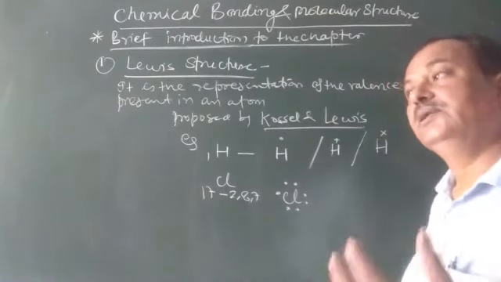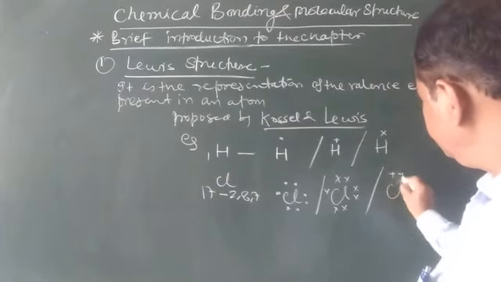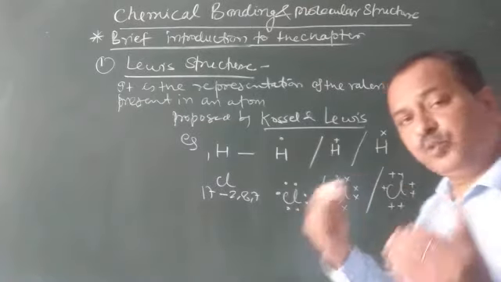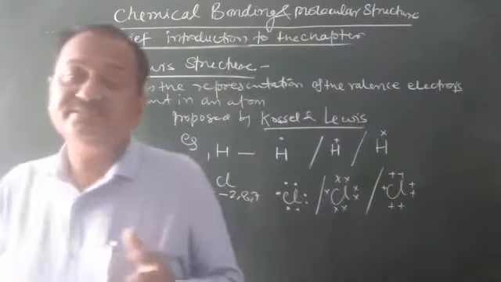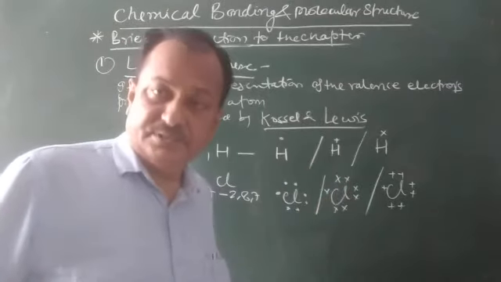Similarly, it can be represented like this, so as to have the demarcation, or just a plain dot. The point is to distinguish the different electrons. So this is the Lewis symbol.